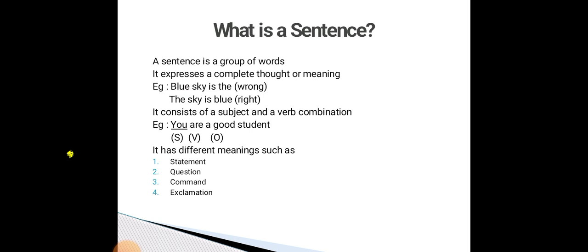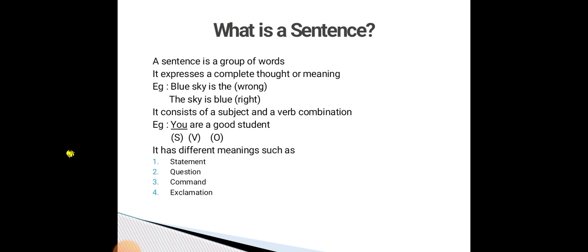Put the book here. Here, put is called the verb. The book here is the object. So we can add a subject: you put the book here. You is called the subject. Take another sentence: you are a good student. You is the subject, are is the verb, and a good student is the object. Okay, this is the subject verb combination.